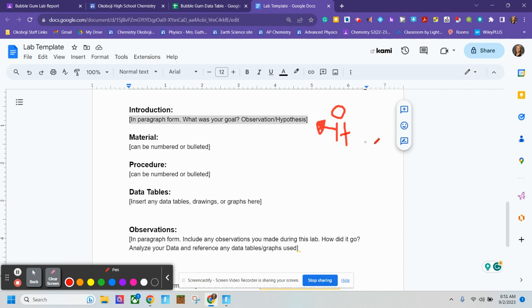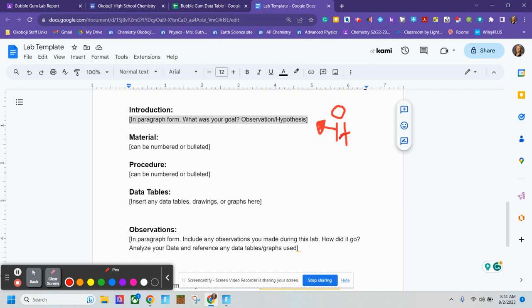So for this lab, an example would be your observation. Tell me something that you observed that caused you to pick the gum that you did. So like you picked Polar Ice because you're curious how long the flavor lasts. Something along those lines. And then hypothesize. If you didn't at the time, just make sure that you do think about what you thought going into this lab.